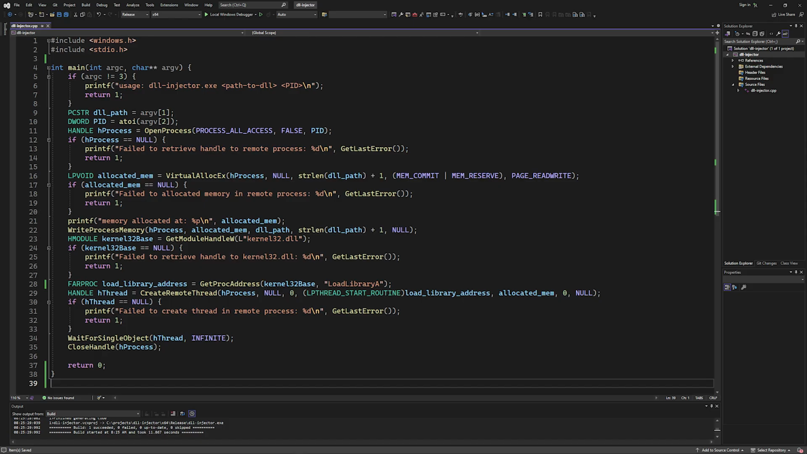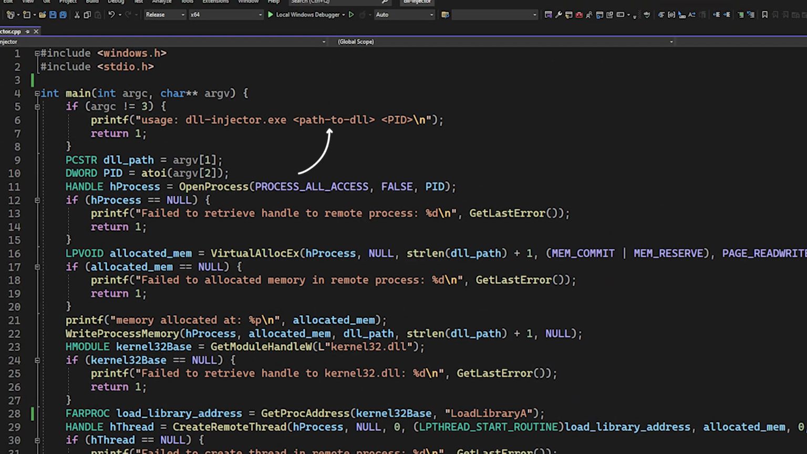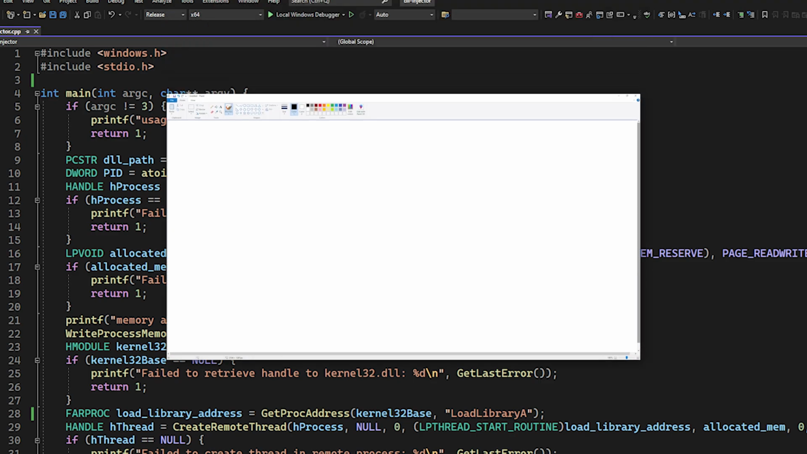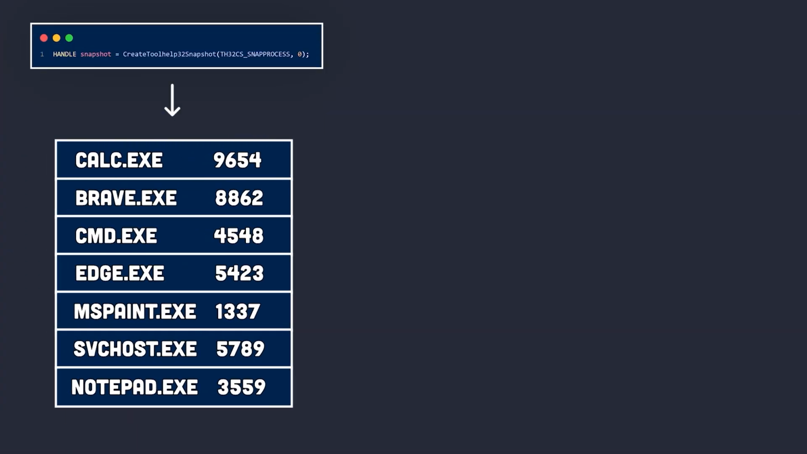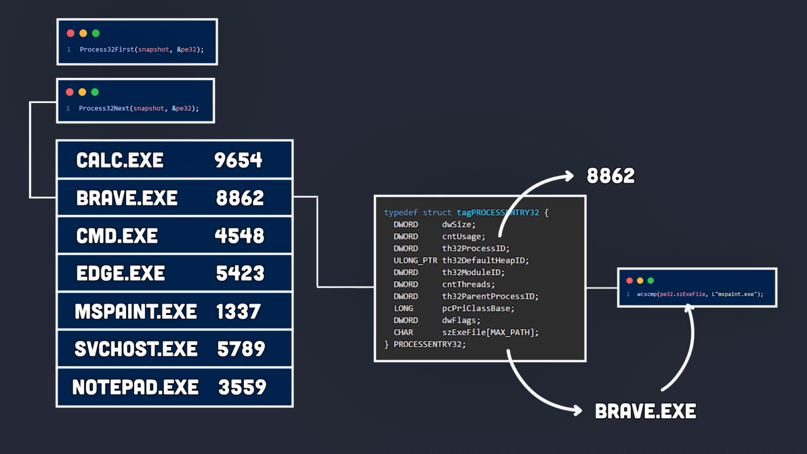Alright, this is the code that makes the functionality for our DLL injector. It takes two parameters, the full path to our malicious DLL and the process ID into which this DLL will be injected. Let's assume that we will inject into MS Paint or Microsoft Paint. We can obtain its process ID by using a tool such as Process Hacker or any similar tool. Or we can do the same thing we did in a previous video, which is to take a snapshot of all running processes and search for MS Paint and retrieve its process ID if it's found.